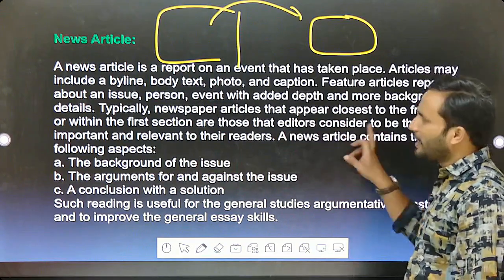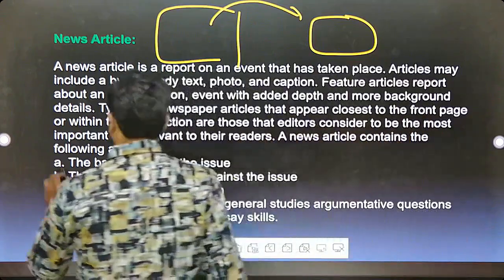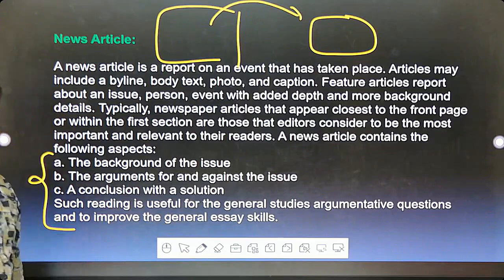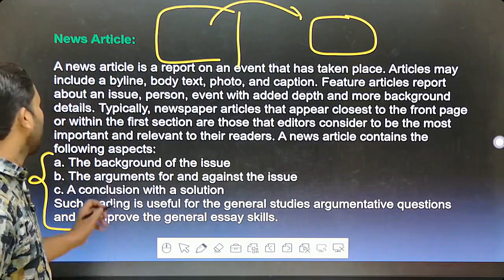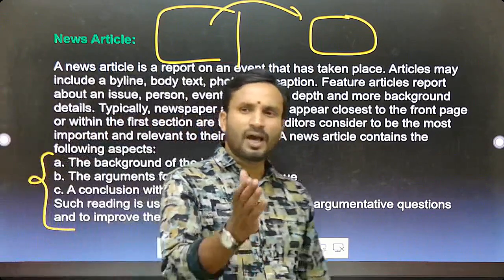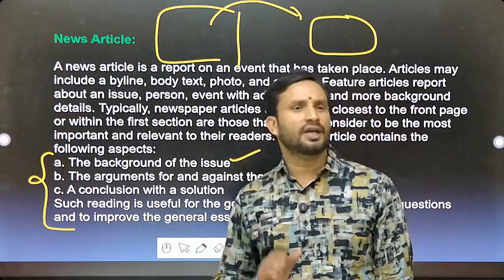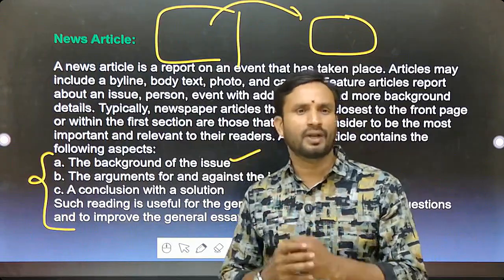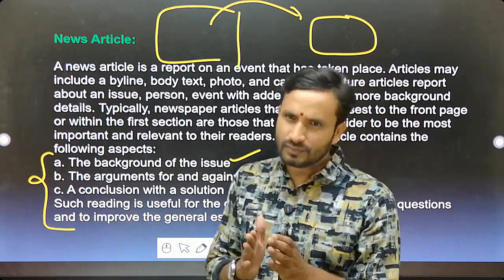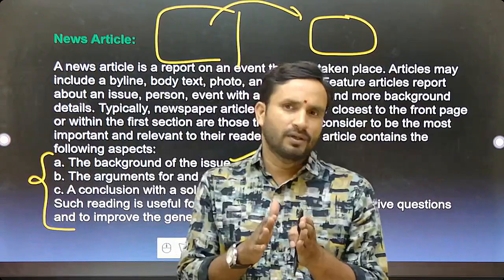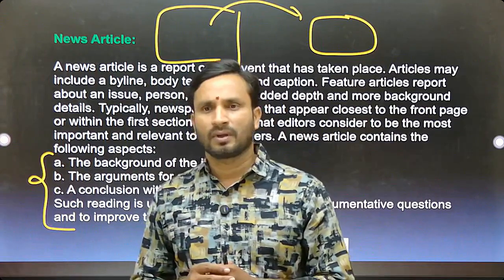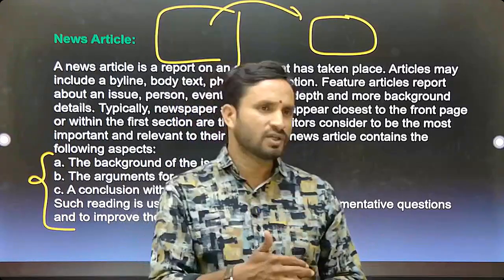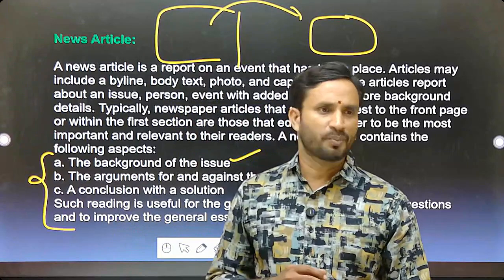A news article contains the following aspects. So this chronology is very, very important. What are those things? The background of the issue. For example, the Harshit Rana issue. What is the issue? What are the main reasons behind this? Why did the Supreme Court give the judgment of right to die? Why did the Supreme Court say it is better to put off the treatment for Harshit Rana? What are the circumstances behind this? Hope you understood all of it.